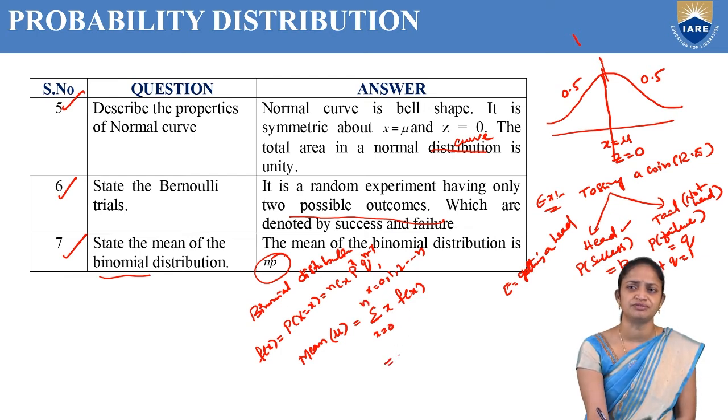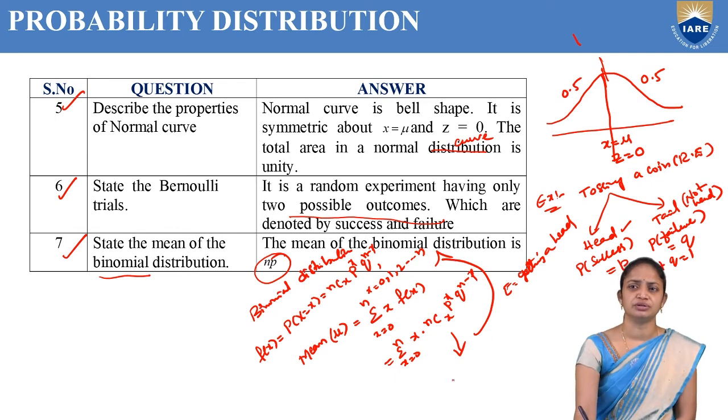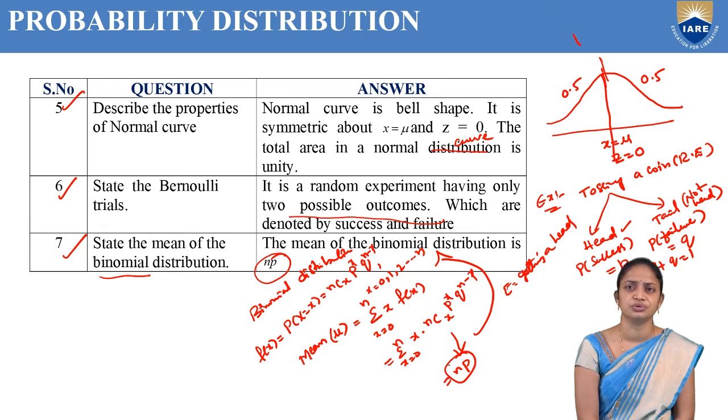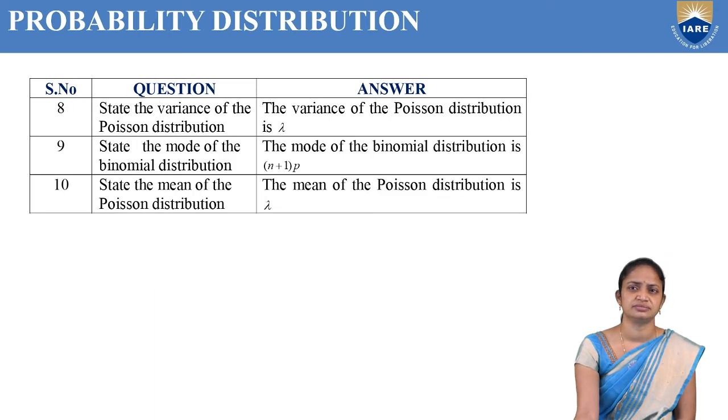Using this formula, the summation x equal to 0 to n of x into nCx p power x q power n minus x, after derivation we get the mean of the binomial distribution as np. Go through our previous video on the derivation of the mean of the binomial distribution.